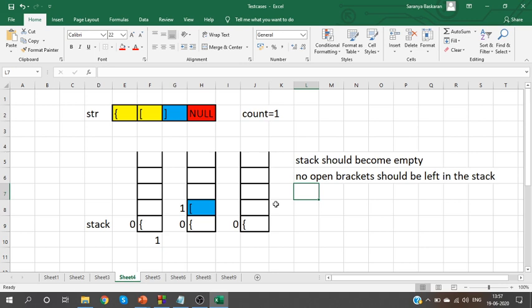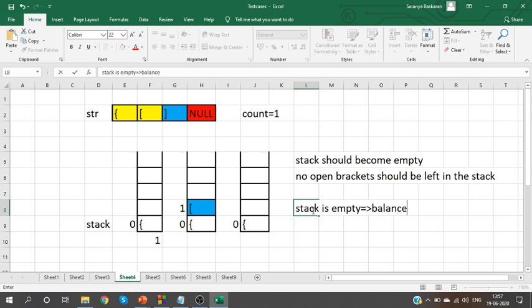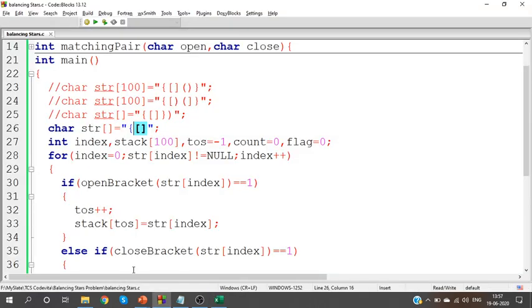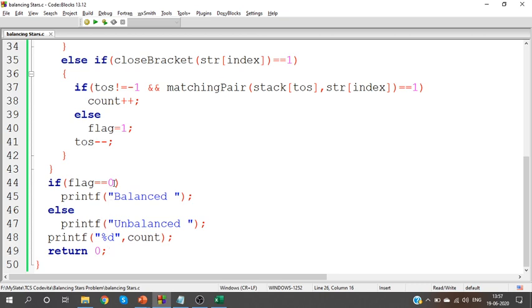So balancing should be checked based on the stack also. You should check whether the stack is empty. If the stack is empty, only then I can say it is a balanced pair. Otherwise, it is an unbalanced pair. How will I know whether the stack is empty? When top of stack reaches -1. Yes, once I empty the stack, top of stack will come back to -1. So, when you say whether it is balanced, one more condition is top of stack should be -1. Only when top of stack is -1, it is balanced, otherwise unbalanced.